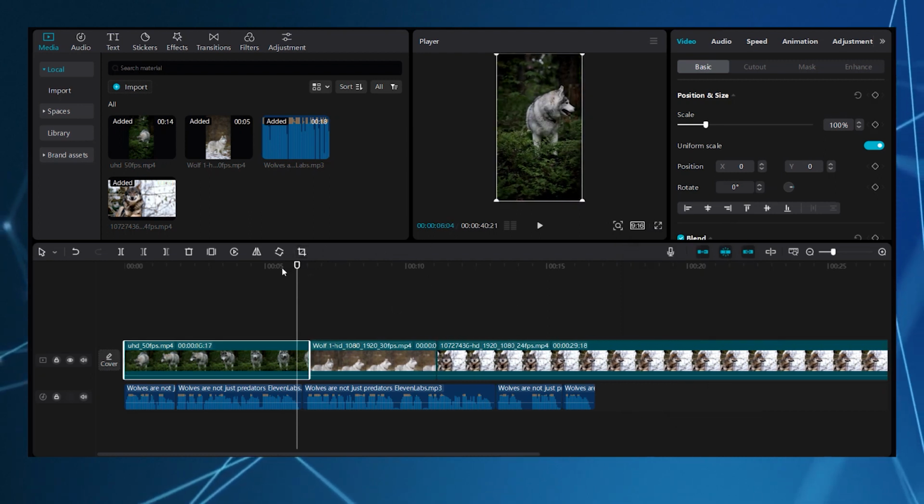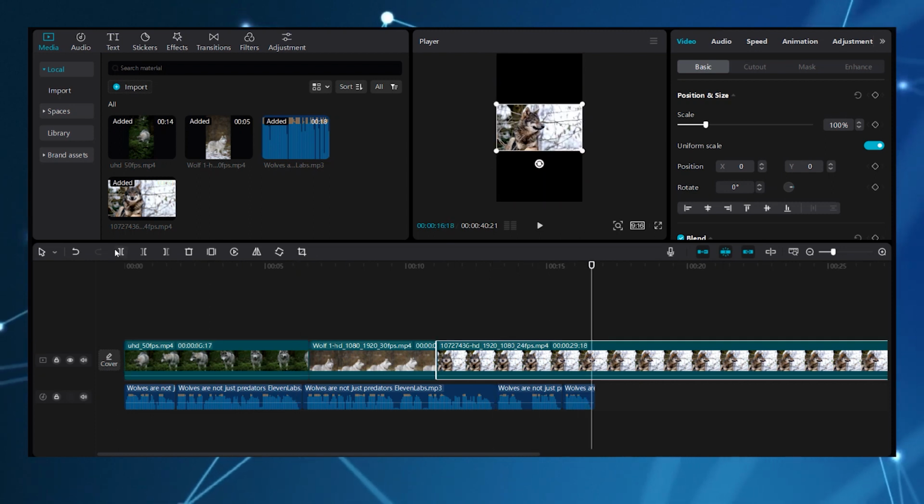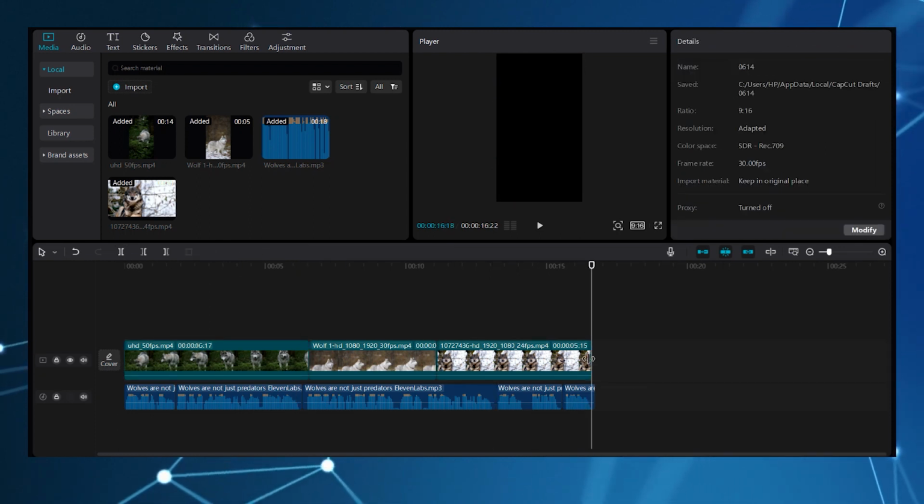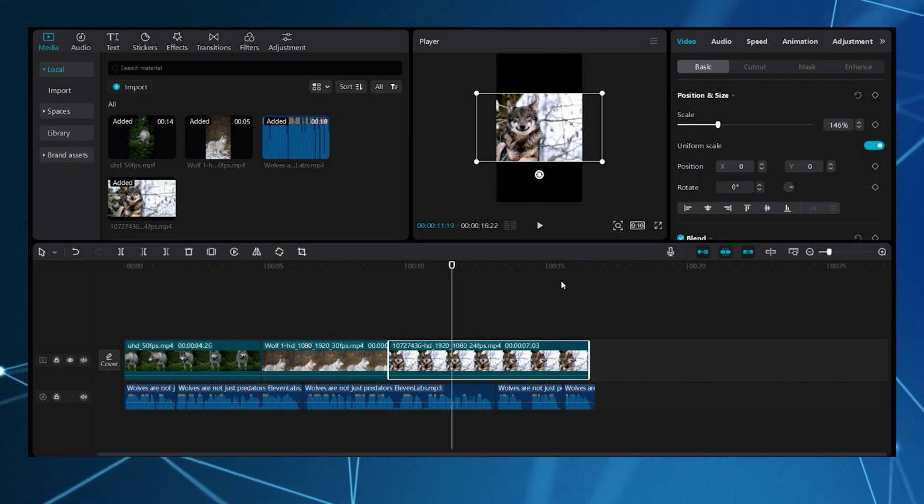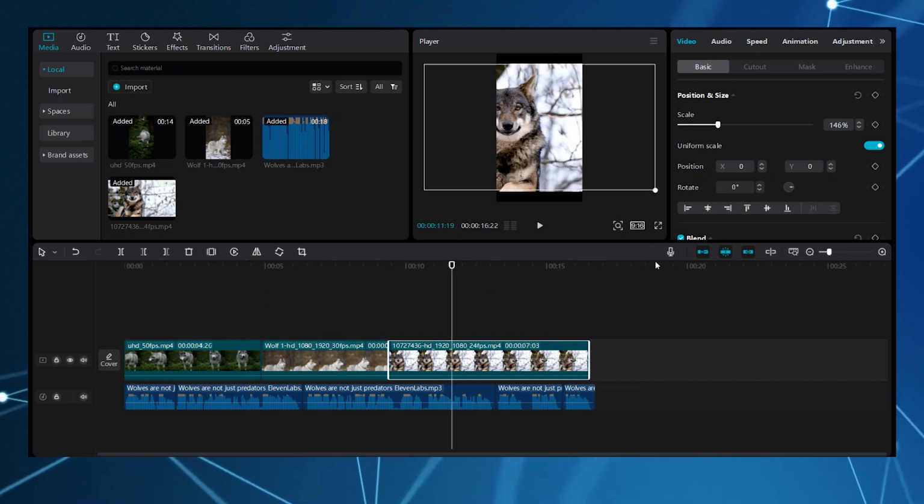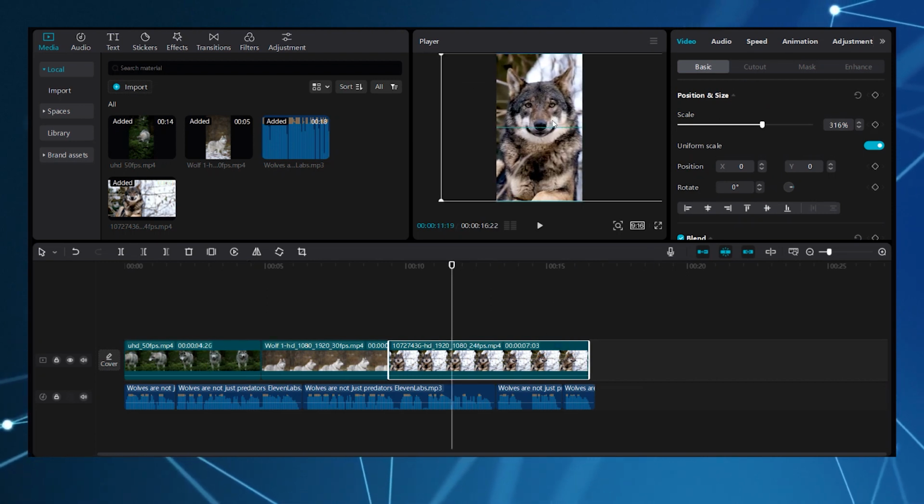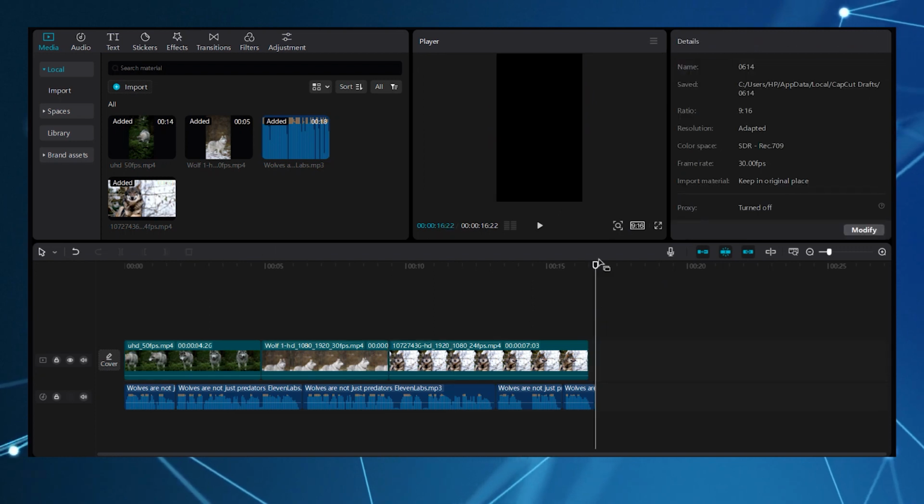Let's trim out the unwanted parts and use a variety of videos to keep your project engaging. This way, viewers won't get bored as they see different scenes and visuals. You can also set video like this. Now let's edit the pictures to fit a dark theme.